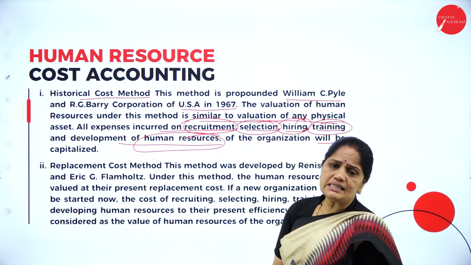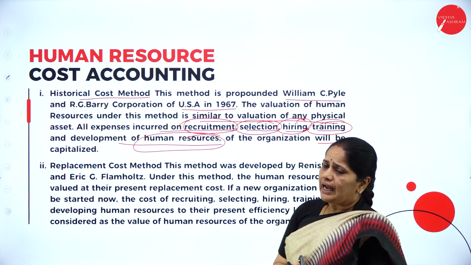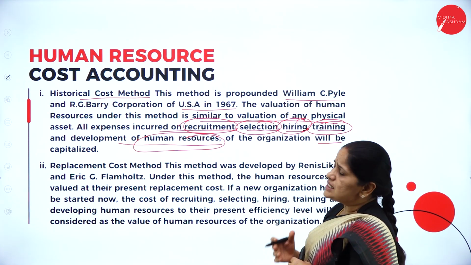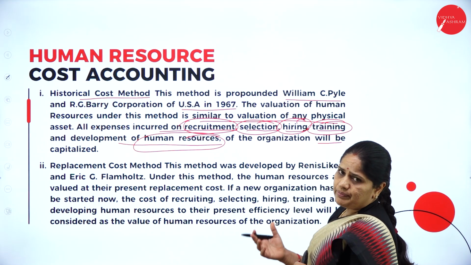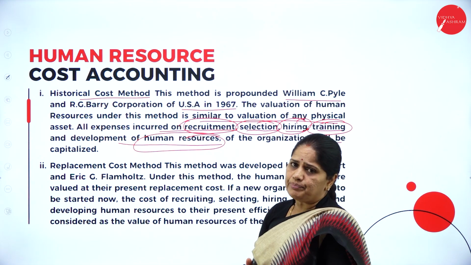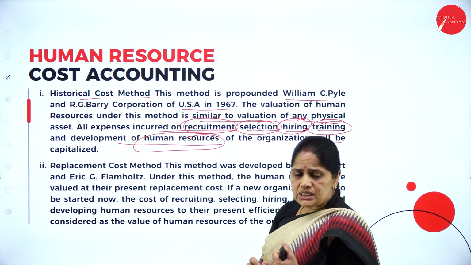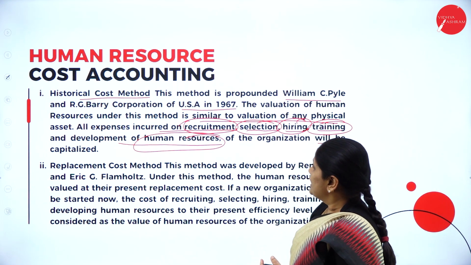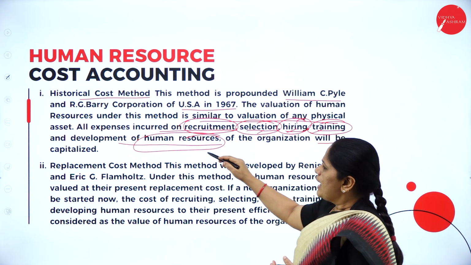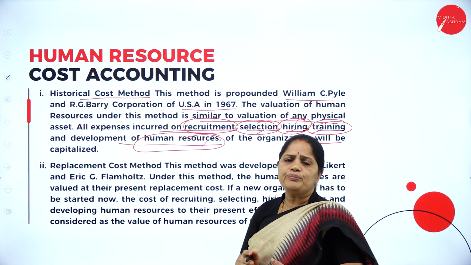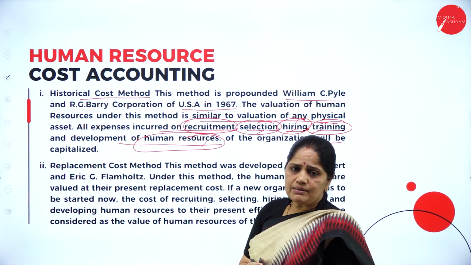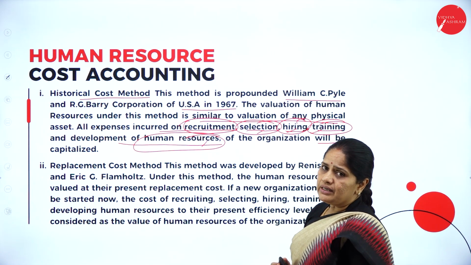For all this, we need a lot of money, and the total cost of all this is the historical cost method. So, what is the cost of hiring an engineer to the company? What is the cost involved in recruitment? For that, you add the selection process, hiring process, training process, and overall the development of the human resource. Whatever the total cost involved, that becomes the cost of that human resource.